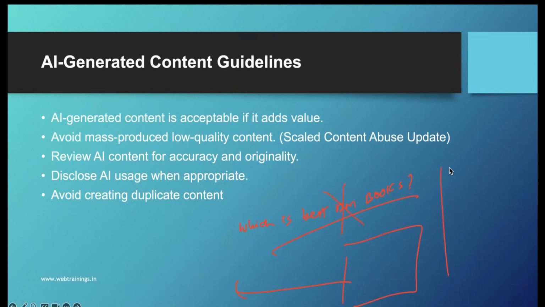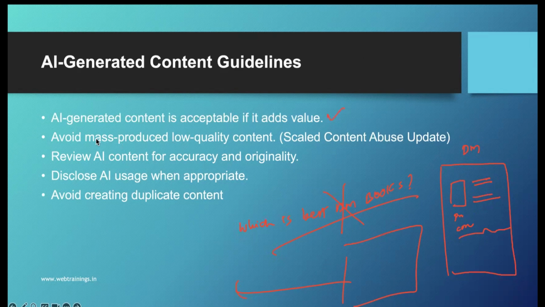So what I would like to do, if I'm writing an article on digital marketing books, is actually mention the book. I want to talk about the author. I want to talk about my take on the book. I want to explain the pros and the cons of the book. That way, if I add value to it, then Google will accept it.